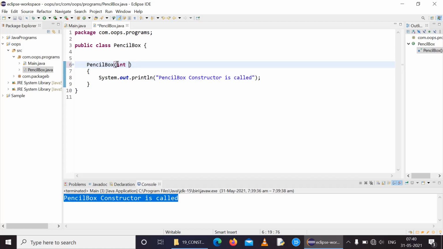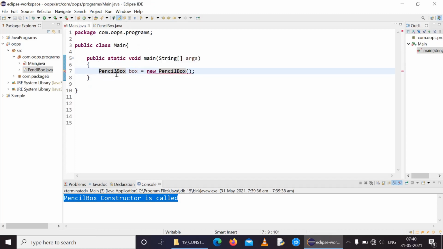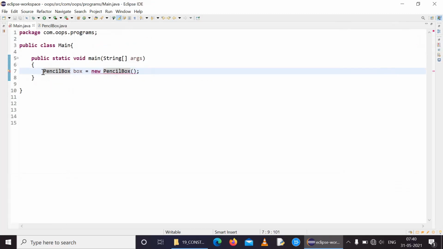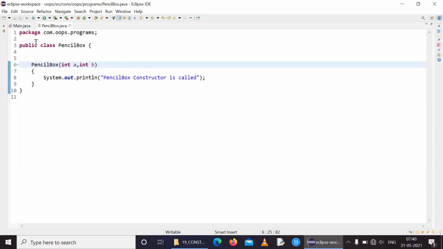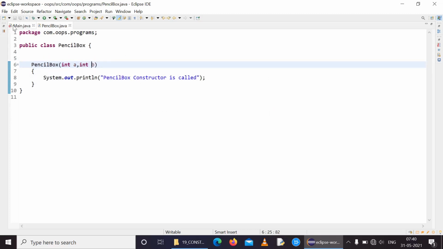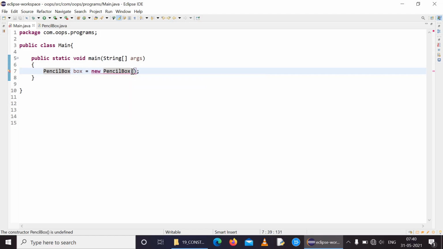What we will do now is give a parameterized constructor with two arguments. If we do this, it will show us an error, because there is a constructor, but with two arguments. If there is no constructor, it is more than enough to just create an object. But if there is a constructor, either with arguments or without, we must match the arguments. If there is no argument, there is no problem, but if there is an argument, we must match it and give values here, like 5 comma 10.